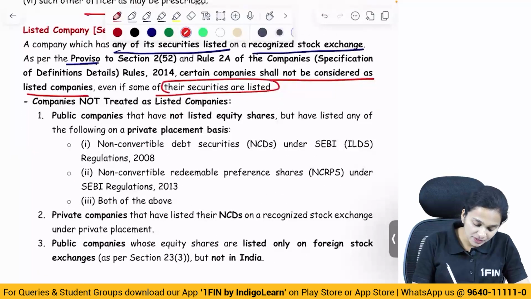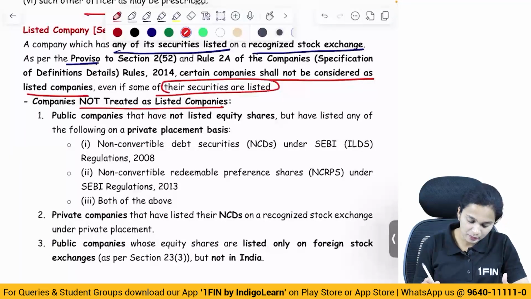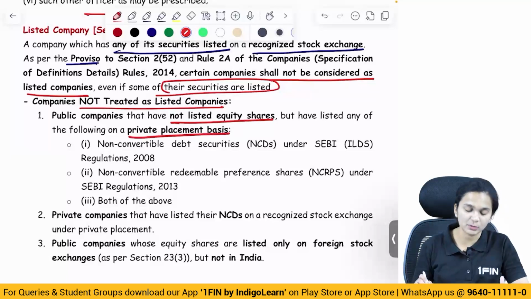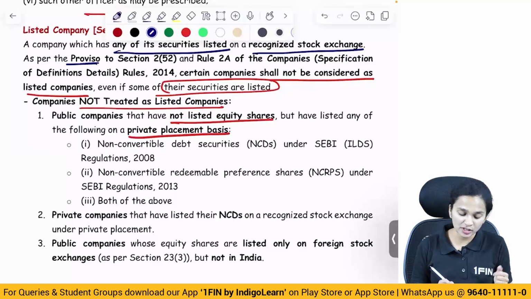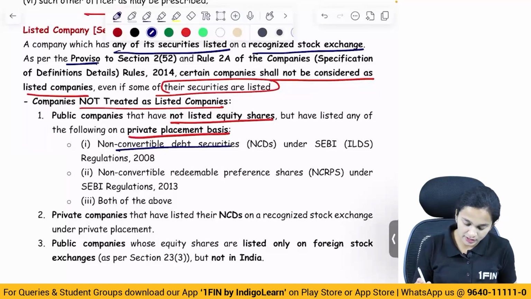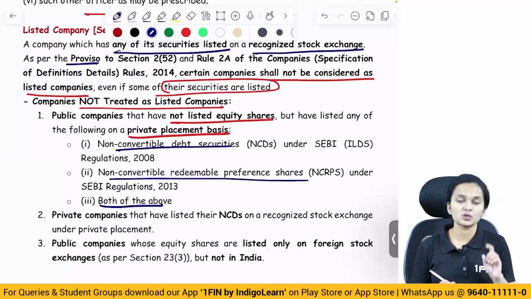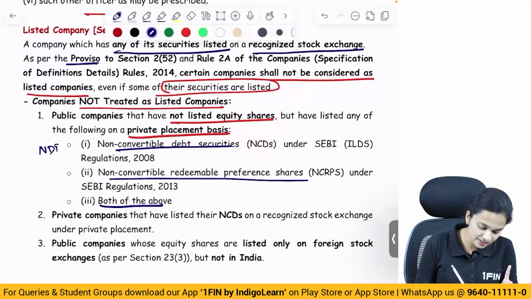When are companies not treated as listed companies? One, public companies that have not listed equity shares but have listed any of the following on a private placement basis. So a public company has not listed its equity shares but rather listed something else on a private placement basis. What did they list? They listed their non-convertible debentures or non-convertible redeemable preference shares or both.